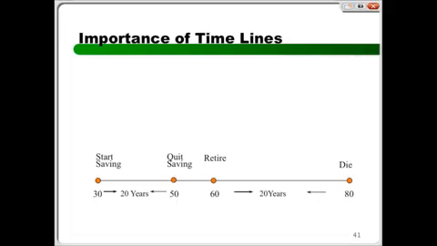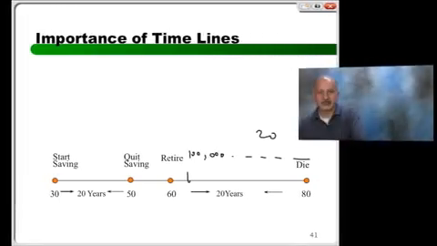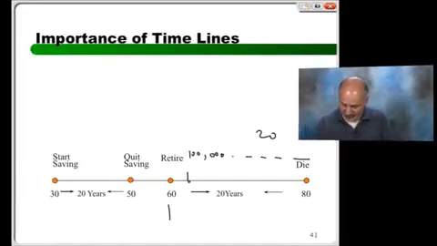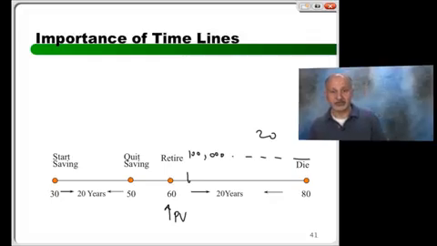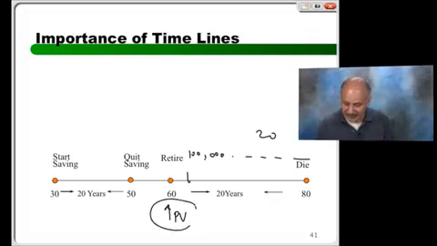starting year 61, I need 100,000. And how many of these? 20 of these. So this is a very simple problem to do. It's called a PMT present value problem. So I do the PV at this point. Let's do it very quickly. Because if I know the PV at this point, I will know the PV at this point.